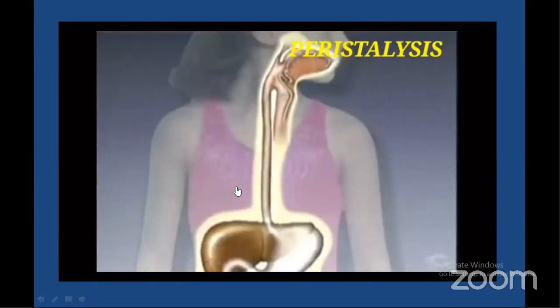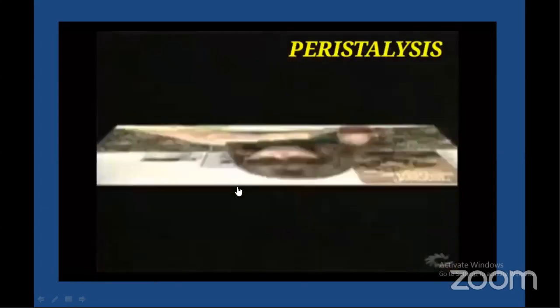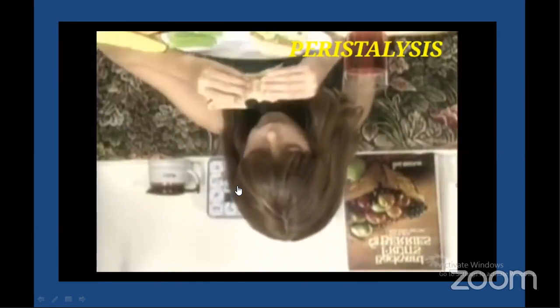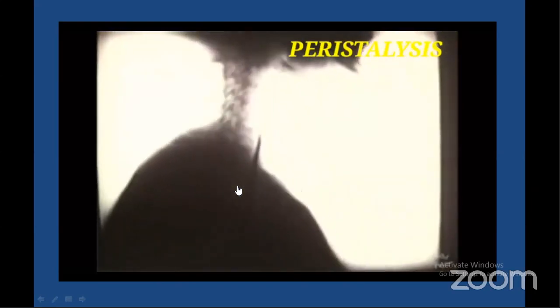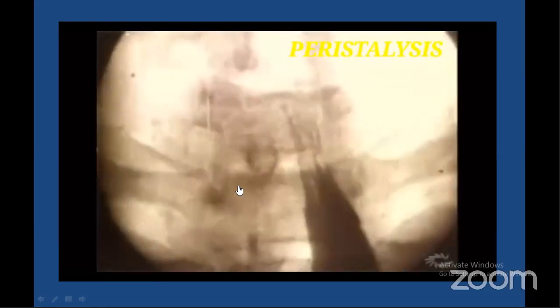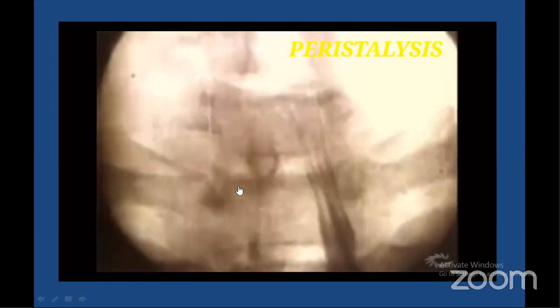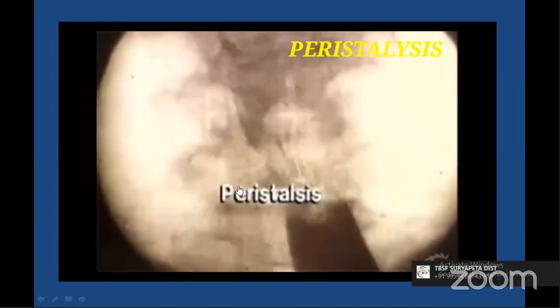The journey of food through the esophagus is a short one lasting only several seconds, but food just doesn't fall down the esophagus. In fact, if you choose to eat and swallow upside down, food will still quickly make its way up to the stomach. The reason is the food is propelled through the esophagus as well as the other parts of the digestive tract by a series of muscular contractions called peristalsis.